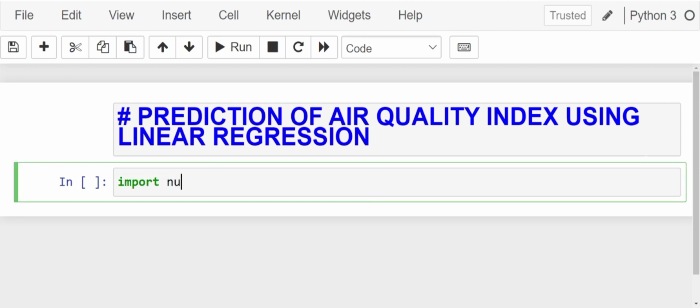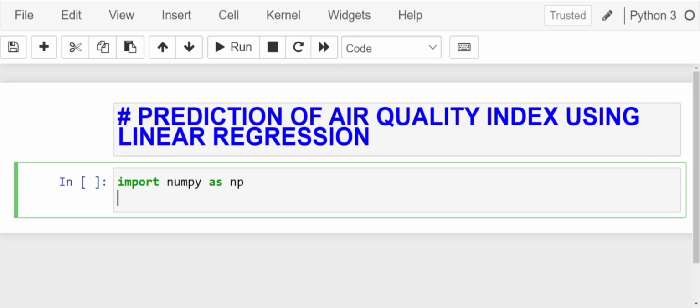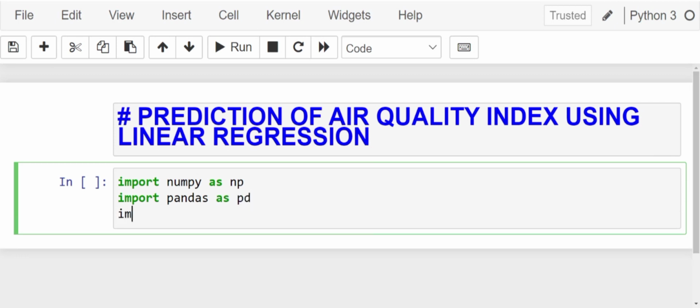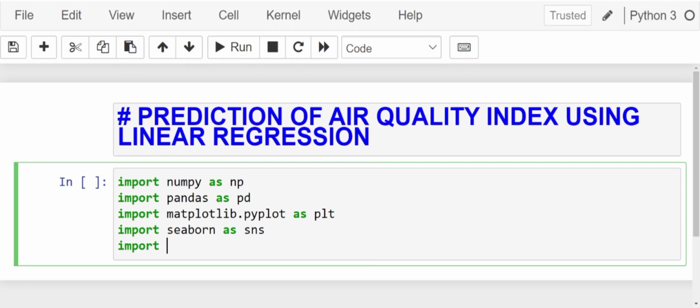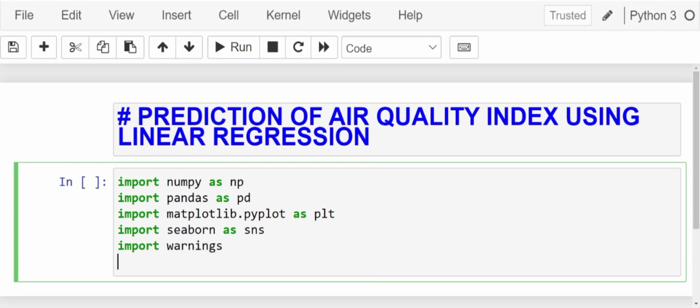Import numpy as np, import pandas as pd, import matplotlib.pyplot as plt, import seaborn as sns, import warnings, warnings.filterwarnings ignore. If any warning turns up, we'll ignore those warnings.